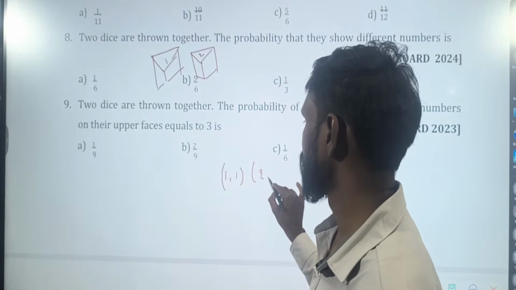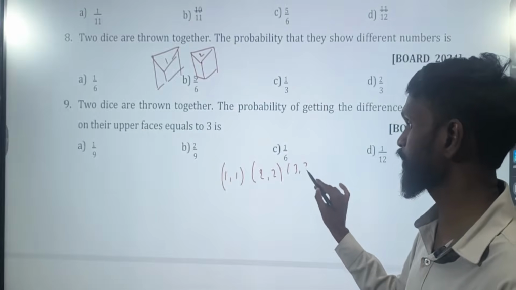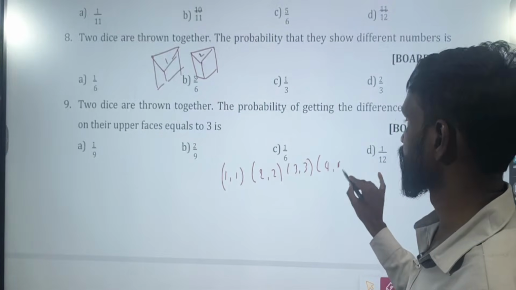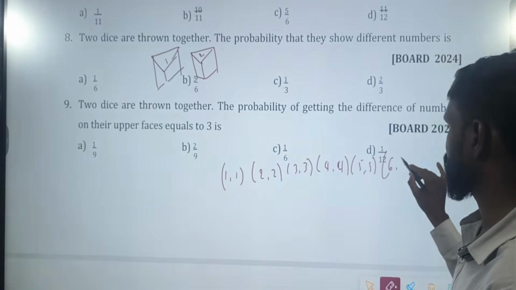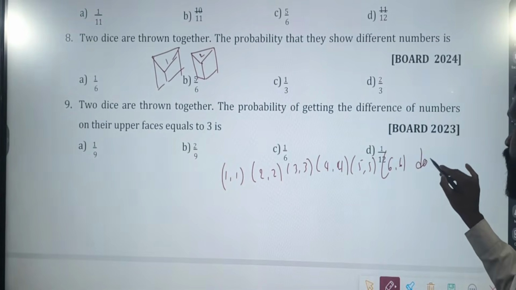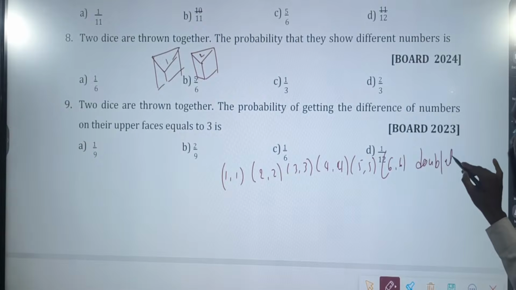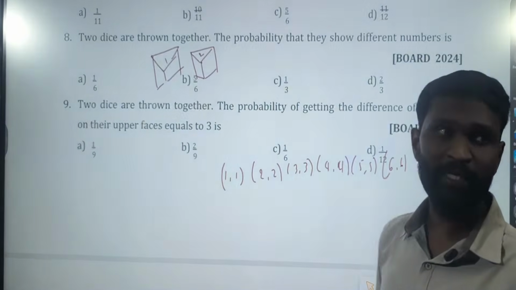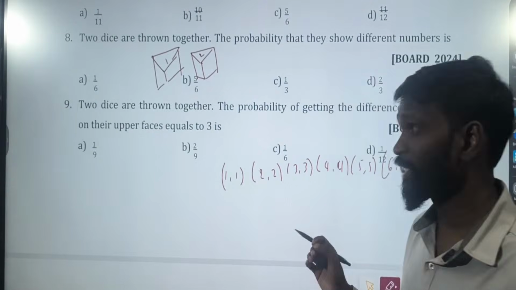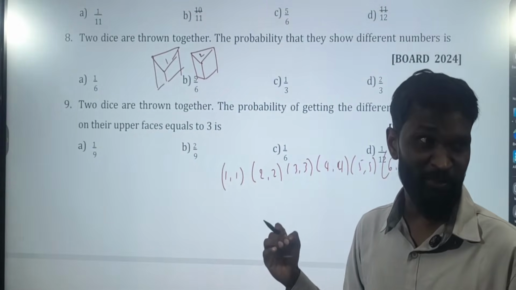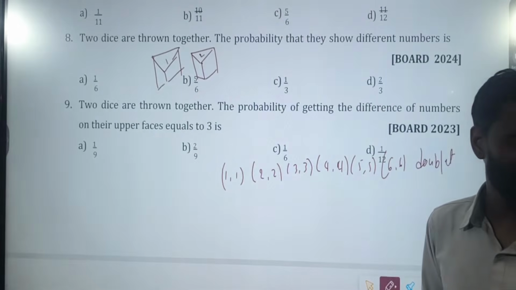1 1, 2 2, 3 3, 4 4, 5 5, 6 6. These are also called doublets. Doublet means the same number appearing. But they are asking for not appearing the same number.